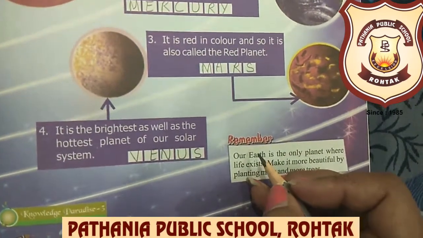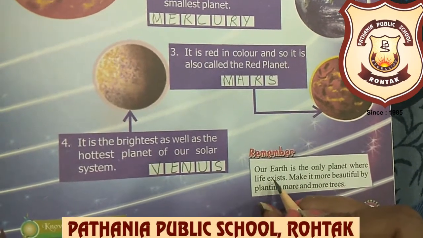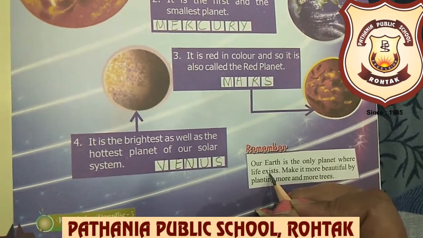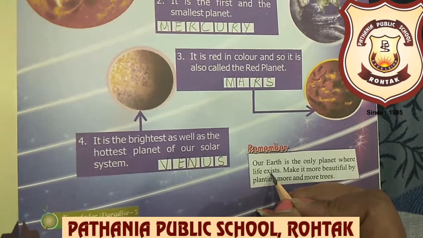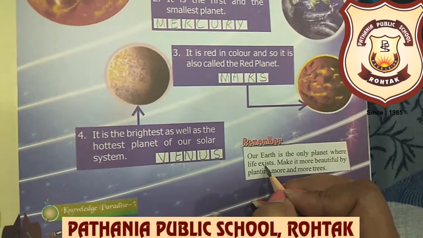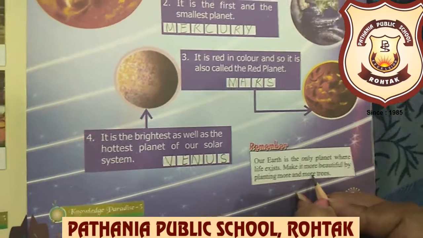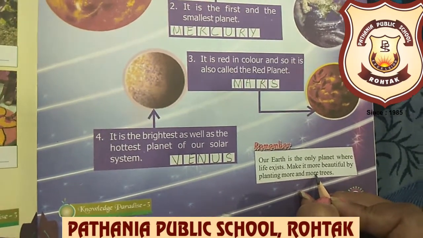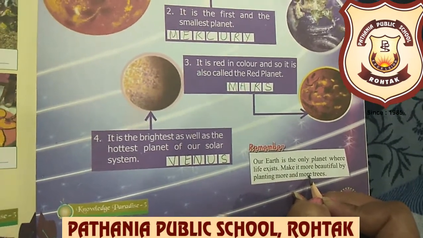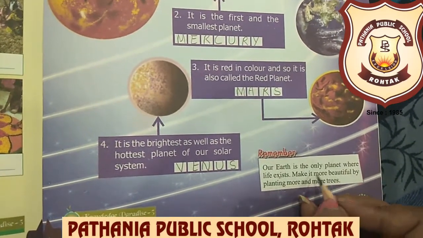Now beta, here one box is given to you. Our Earth is the only planet where life exists. Yes beta, Earth is the only planet where life exists, where survival is possible, where people or other living organisms can live. On no other planet is it possible. Make it more beautiful by planting more and more trees. We are using our Earth, and as we are using it, we should perform our duties also. And how can we perform our duties? We should plant more and more trees to make our Earth beautiful.